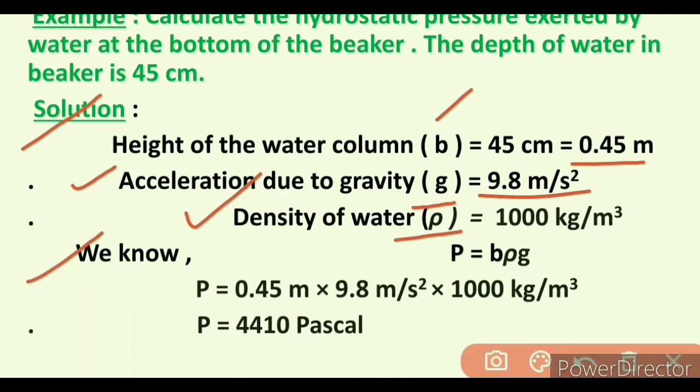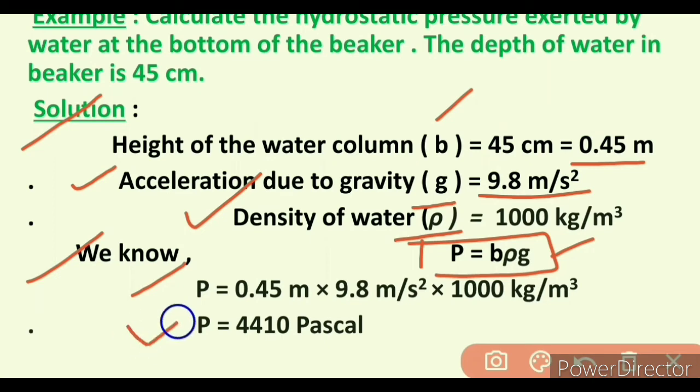So we know pressure is equal to h into rho into g. So put the value of height of the water, acceleration due to gravity and density of the water in this formula. We get pressure is equal to 0.45 meter into 9.8 meter per second square into 1000 kg per meter cube.